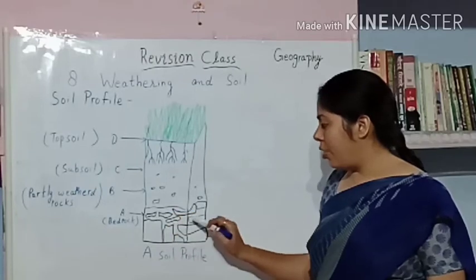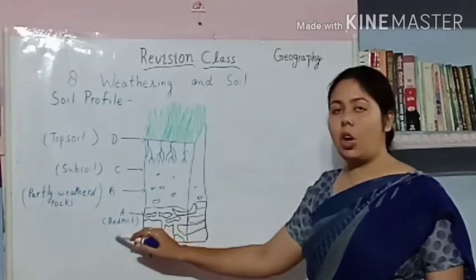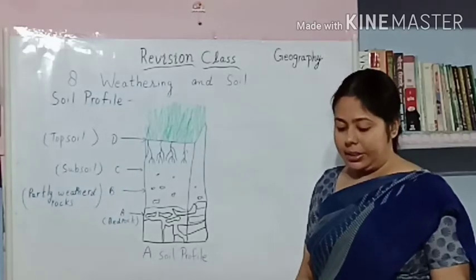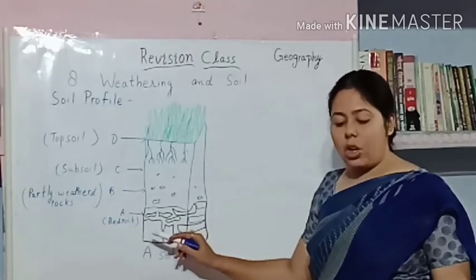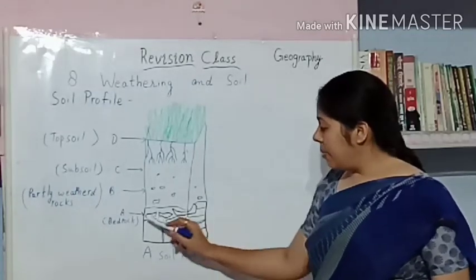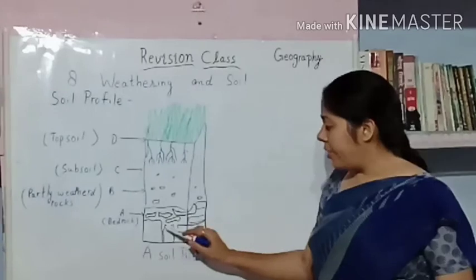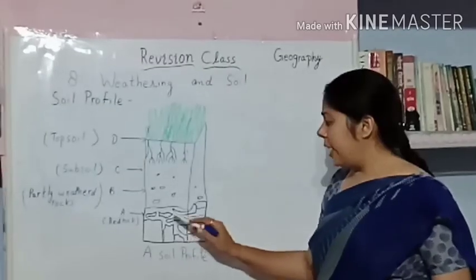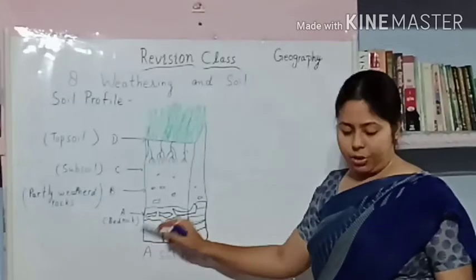This is the lower part of a soil profile and it's called the bedrock, which is unweathered, and it is also called the parent rock. This is not a weathered part. So it's called the bedrock.